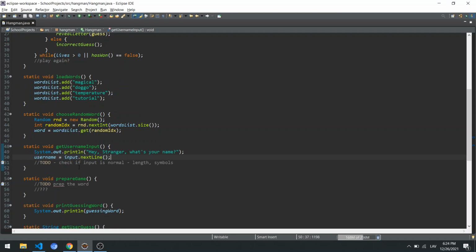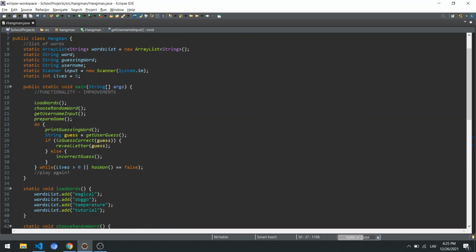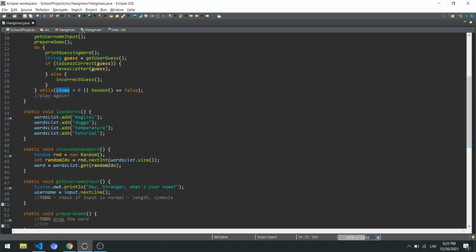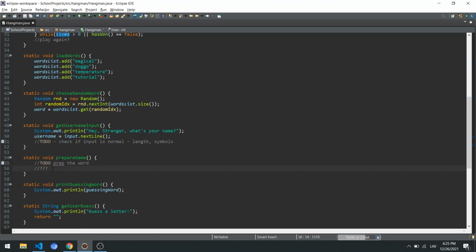Okay, this is what we have, username. The next one, prepare the game. Now we have to figure out what do we need to prepare the game. We might not still know what it is. We might want to say that lives are not here. If we prepare the game, we want to say that lives equals 5, maybe in here. So this is the beginning, but we still don't know everything that we need to do, so we can skip this one and move on with something else.